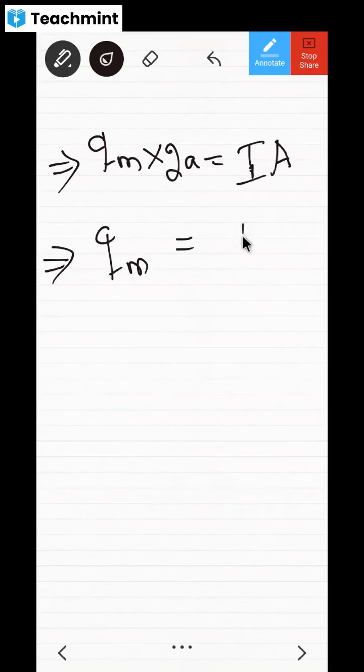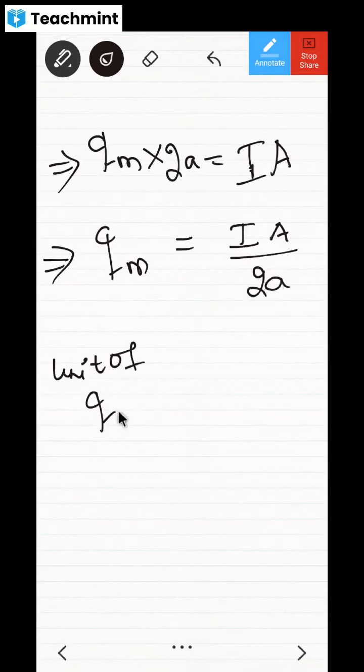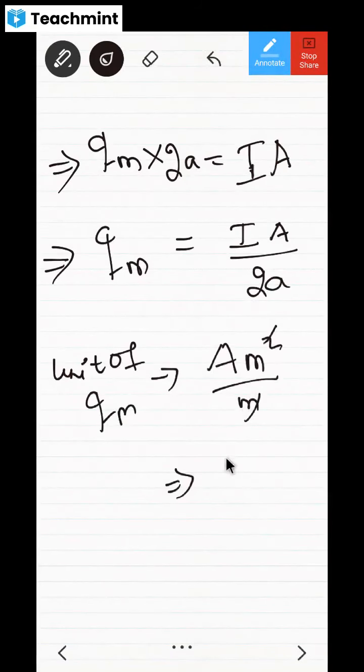Don't you think Qm becomes IA divided by 2A? If you want to look at the unit of magnetic charge, I means ampere, area means meter square, and 2A means meter. One meter gets cancelled. Don't you think the unit of this magnetic charge is ampere meter?